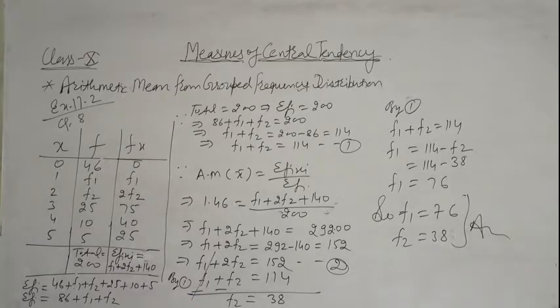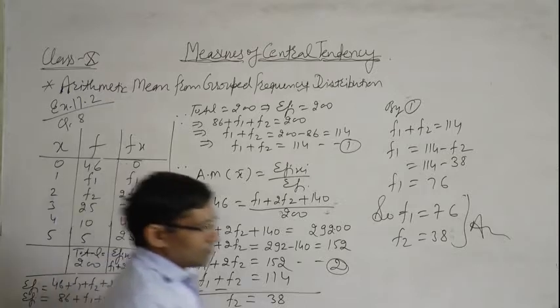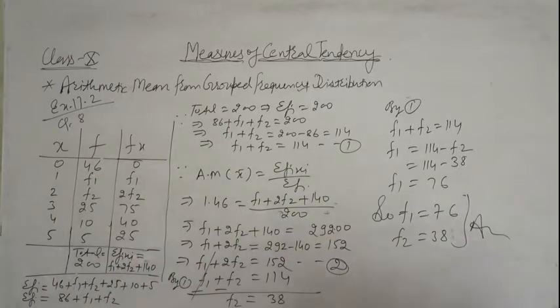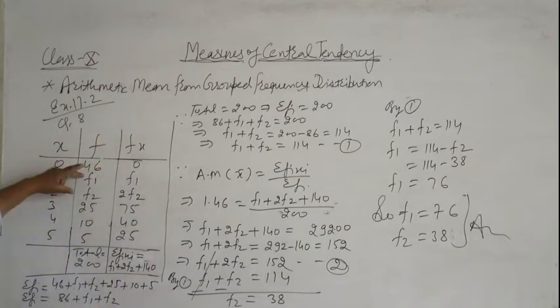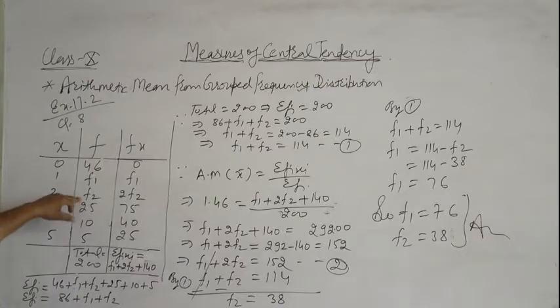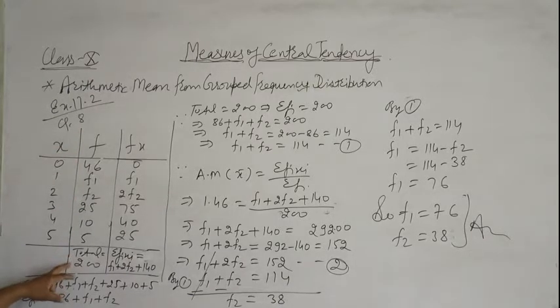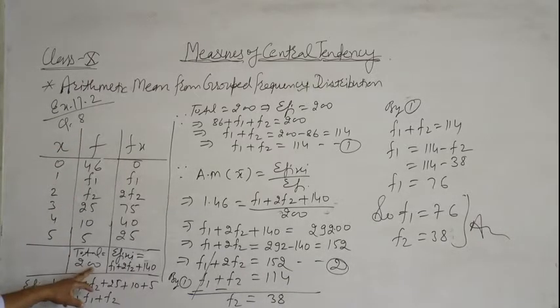So by using this method, we find the values of f1 and f2. In this question, two frequencies are not given. Let these be f1 and f2. In this question, the total is given. It means sigma fi is 200.